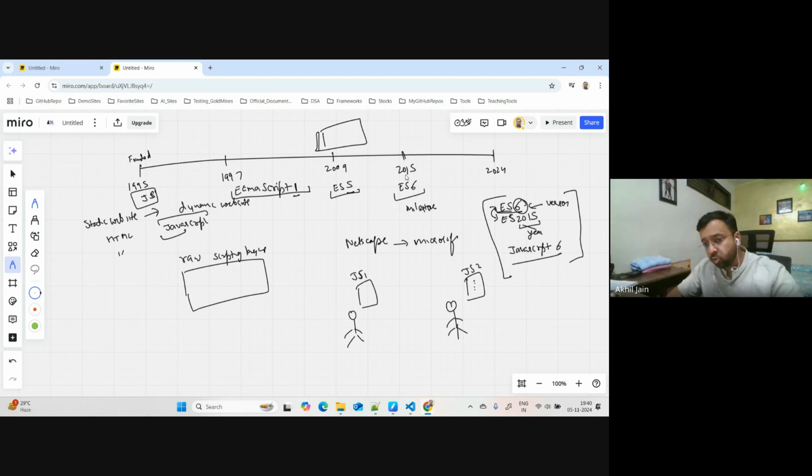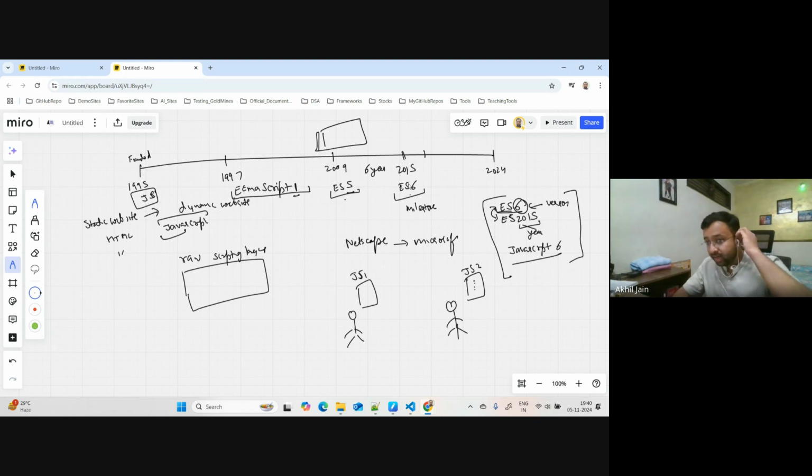Now after 2015, moving from ES5 to ES6, they took almost 6 years. Why? Because at that point of time they thought, we will bring a lot of changes together, and that's why it took them 6 years to deliver this version.